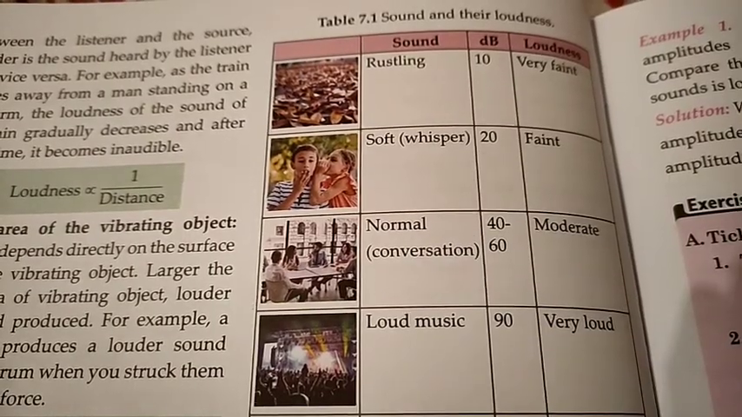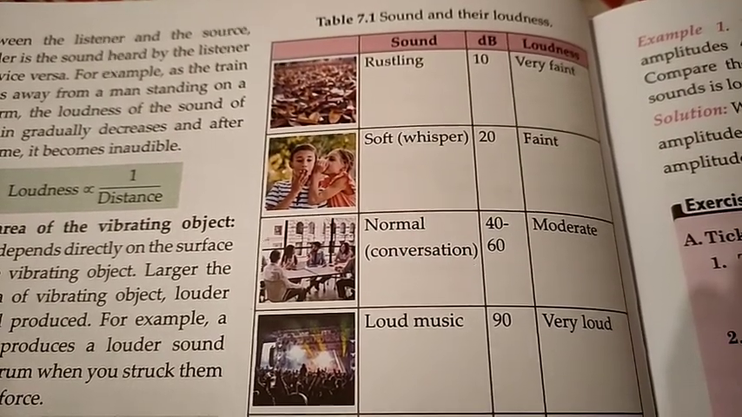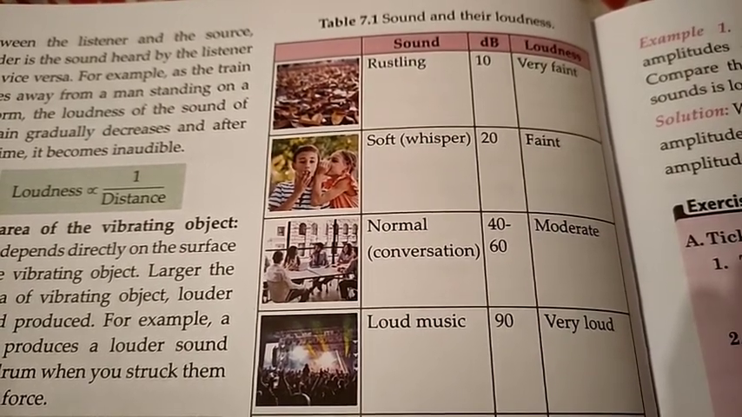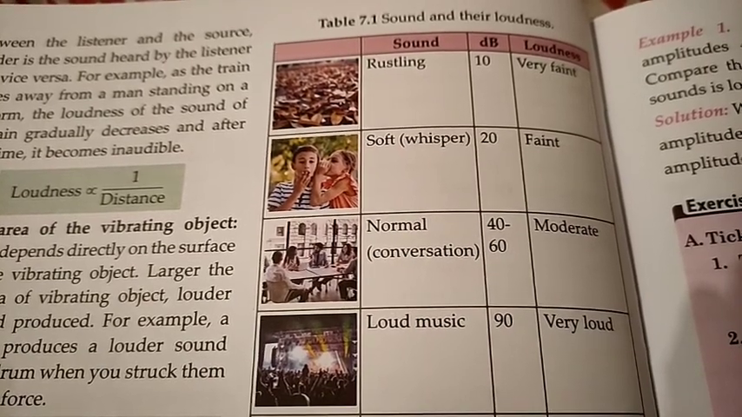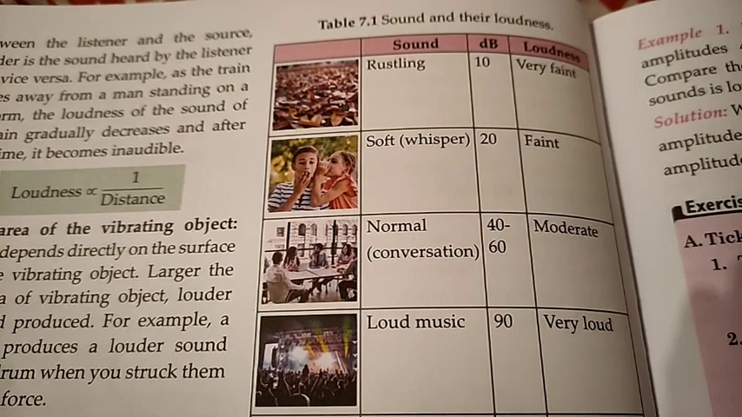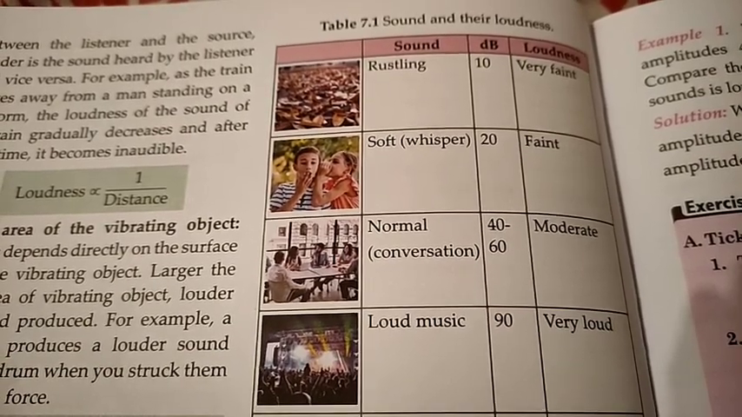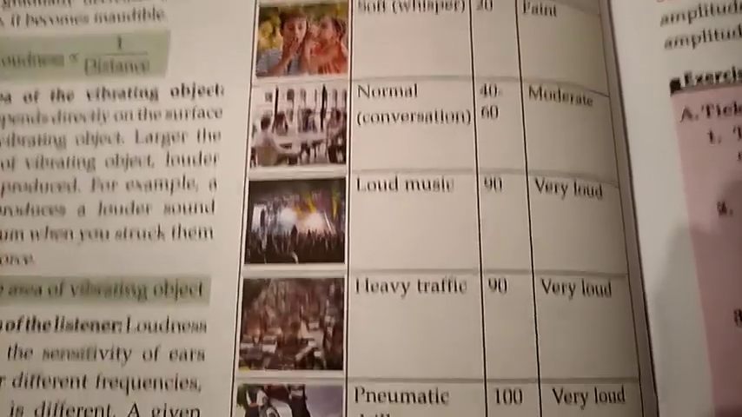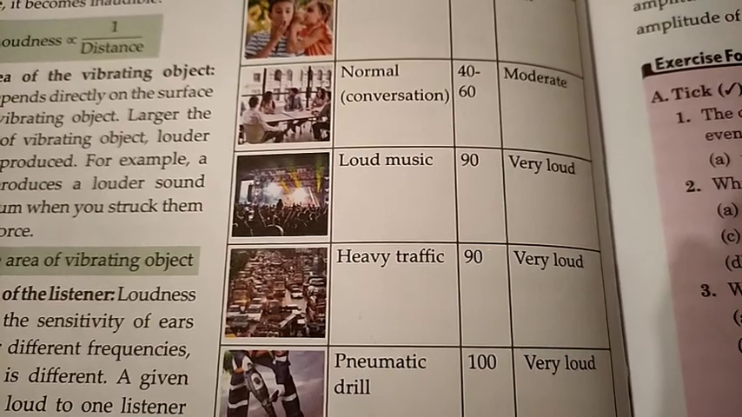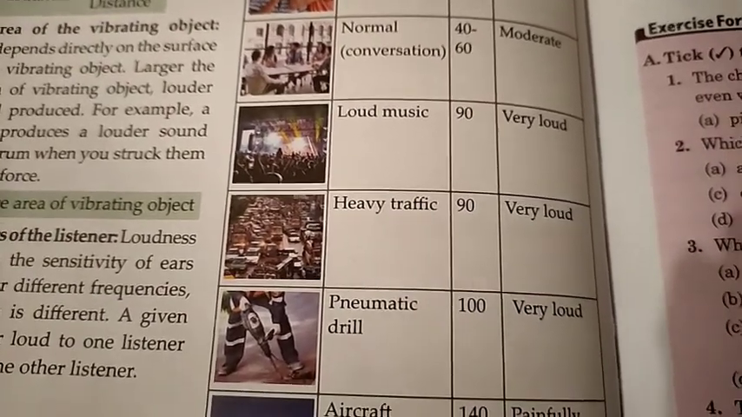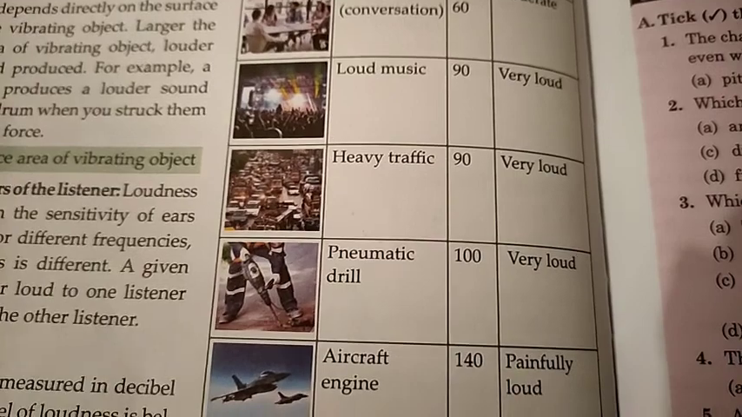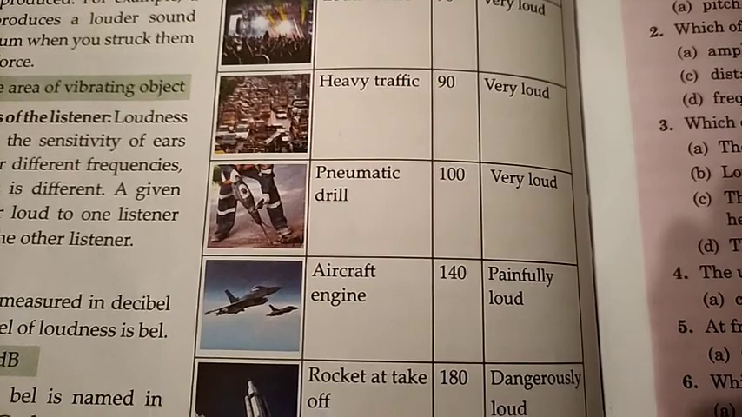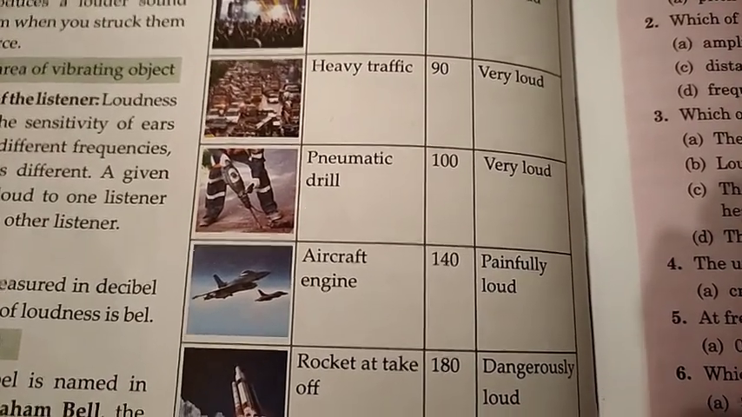Now this is a table for sound and the loudness. Rustling sound is 10 decibel, it is very faint. Then soft whisper, 20 decibel, it is faint. Then normal conversation, 40 to 60 decibel, that is moderate. Loud music is 90 decibel, it is very loud. Heavy traffic, 90 decibel, very loud. Pneumatic drill, 100 decibel, it is very loud. And aircraft engine, 140 decibel, it is painfully loud. Rocket at takeoff, 180 decibel, dangerously loud.